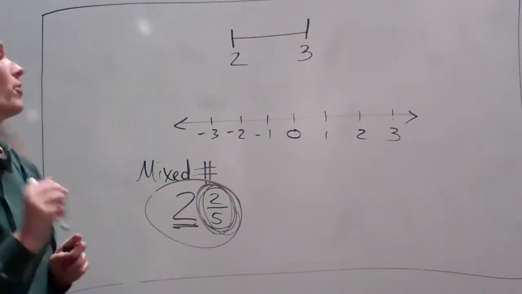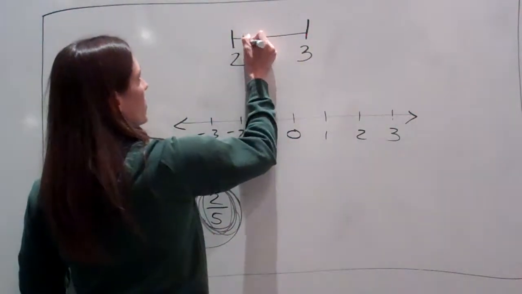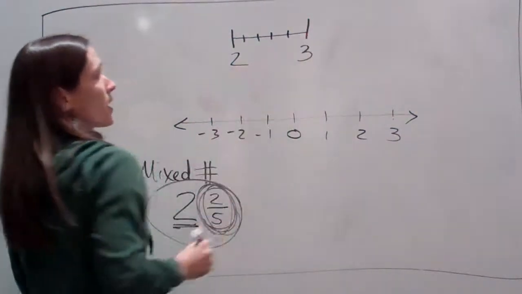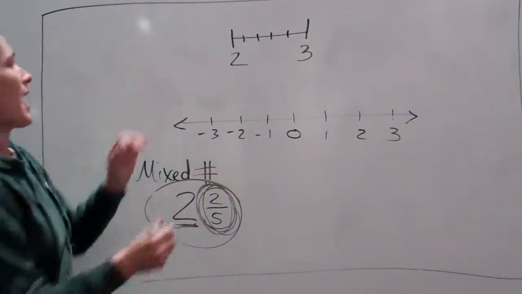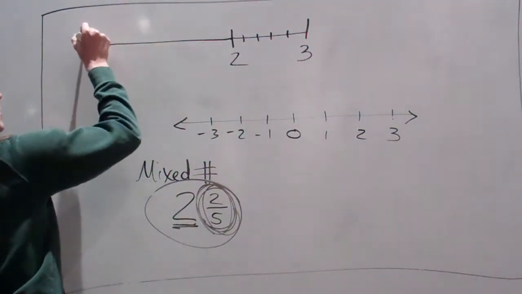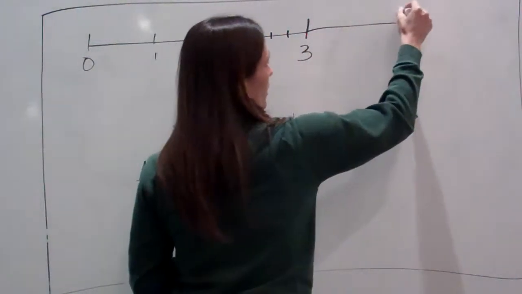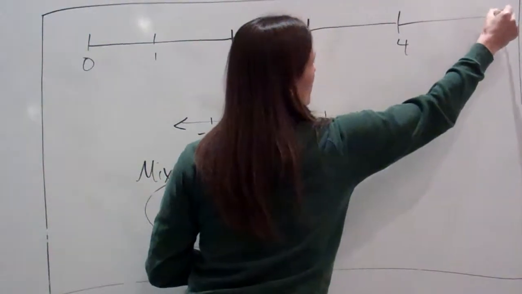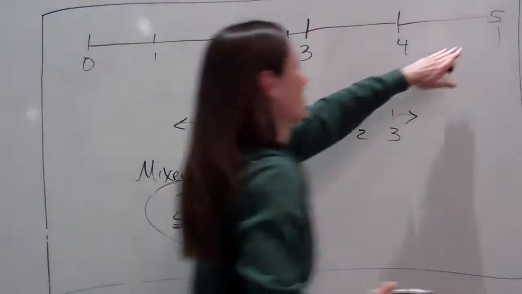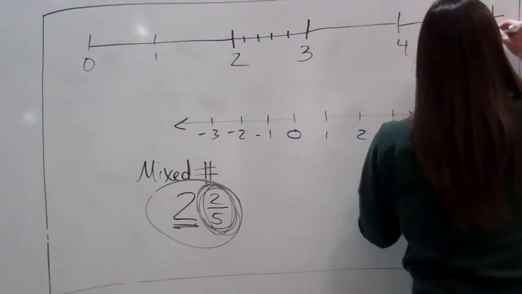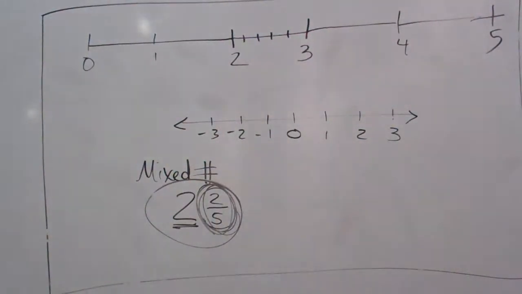Now, let me draw this so that everybody can understand. I'm going to put a 0 there, a 1 there, 4 there, 5 there, and so forth. Now, we're just looking at 2 and 3.